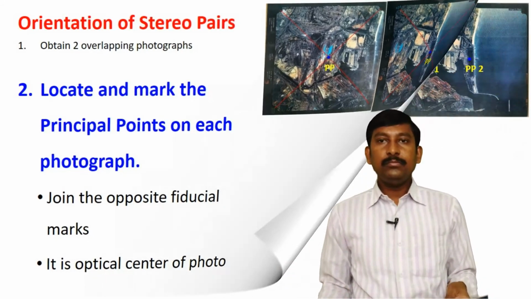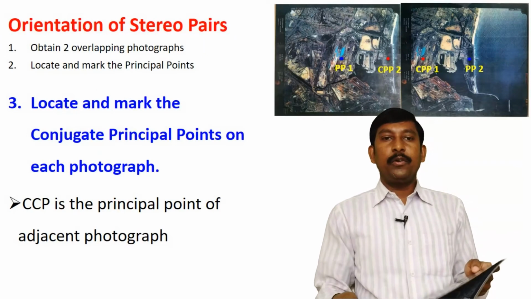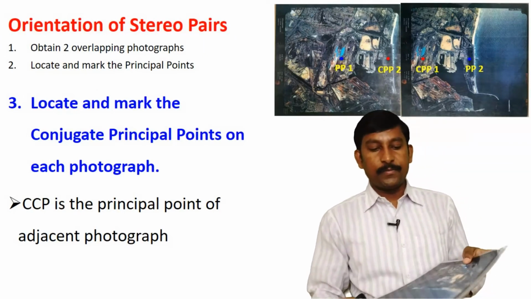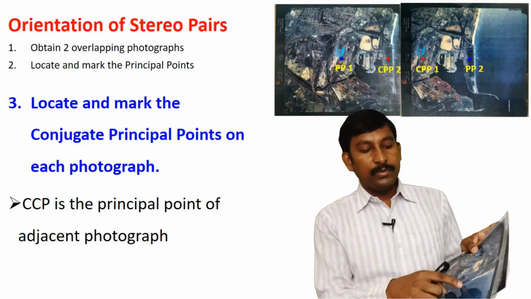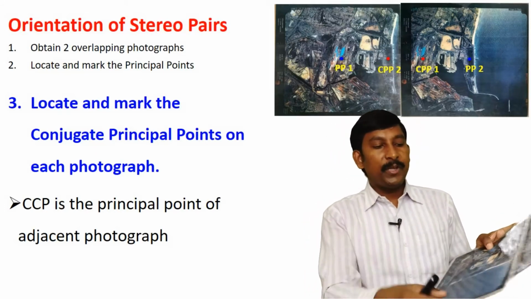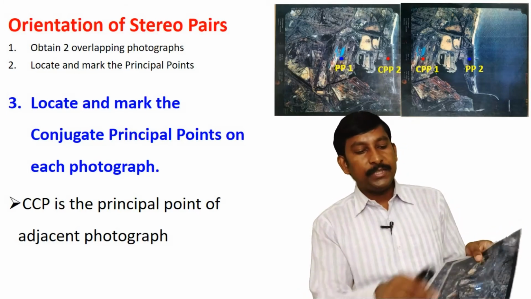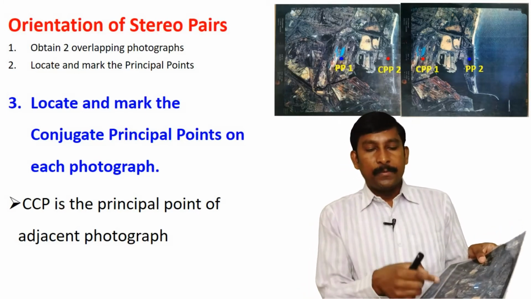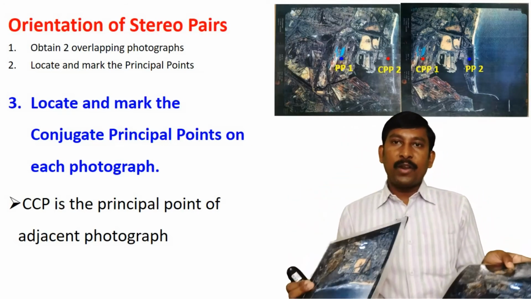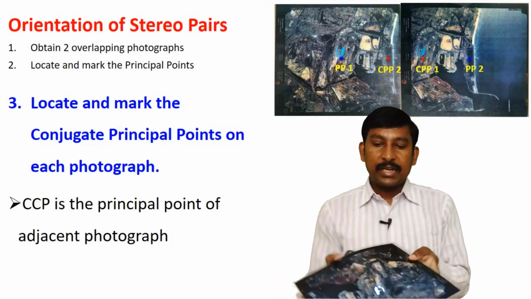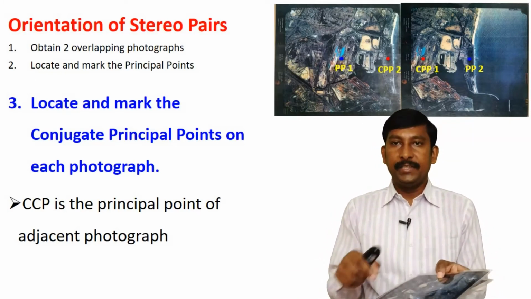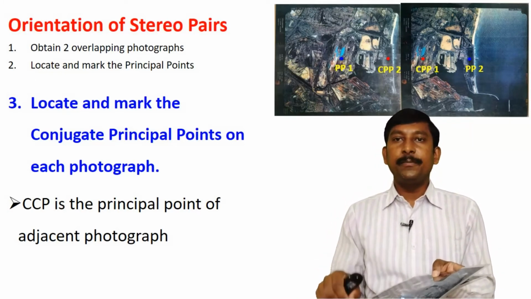Now you locate and mark the conjugate principal point on each photograph. For example, this is the principal point of this photograph. When the principal point of the left photograph appears on the right photograph, it is called a CPP. CPP means conjugate principal point.